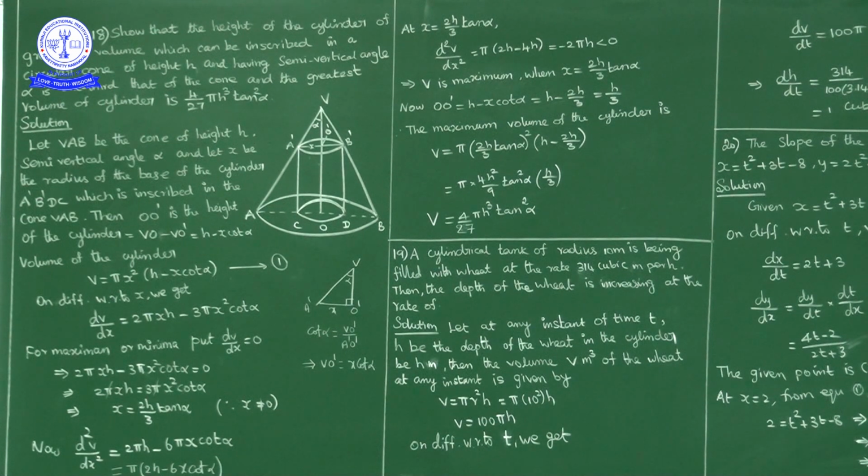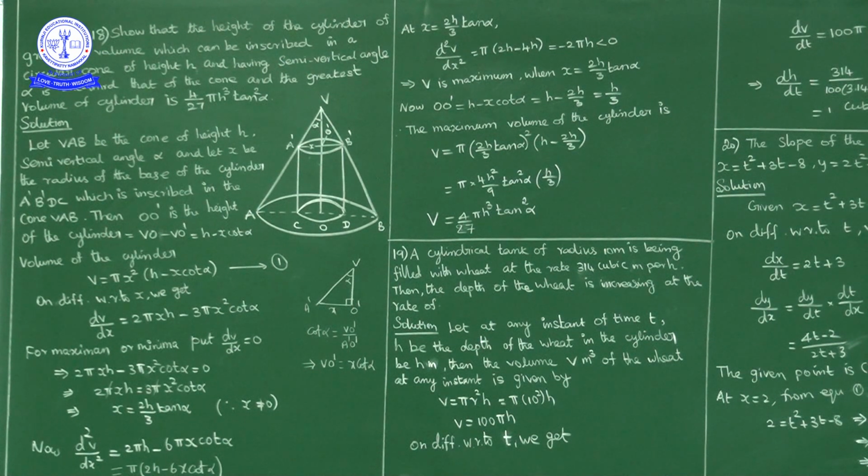Show that the height of cylinder of greatest volume which can be inscribed in a circular cone of height h and having semi-vertical angle alpha is 1/3 that of the cone and the greatest volume of cylinder is 4/27 pi h cube tan square alpha.